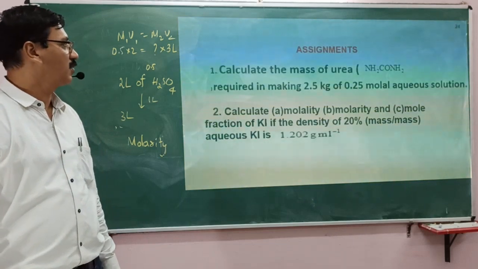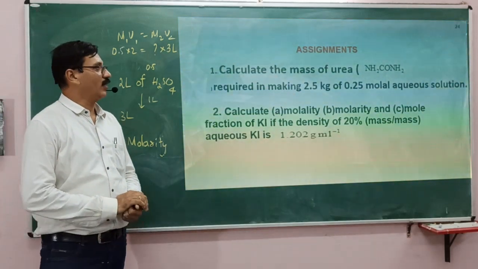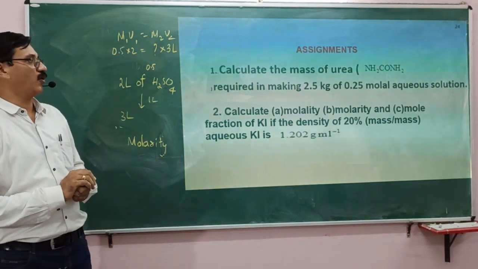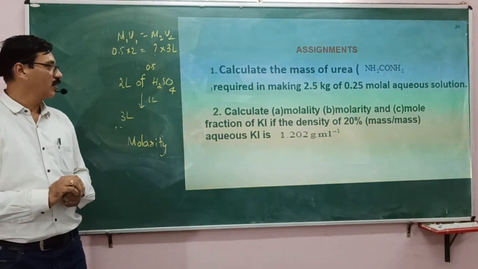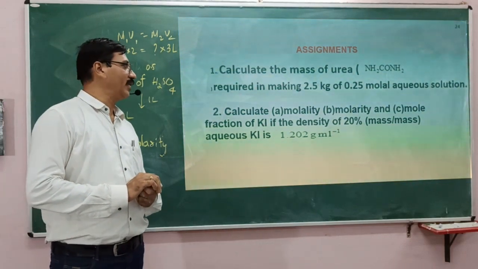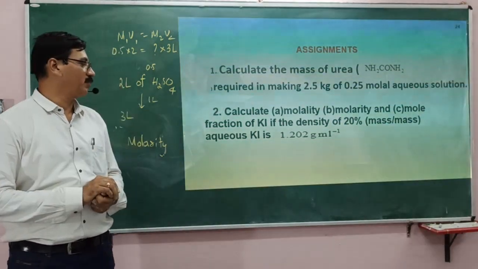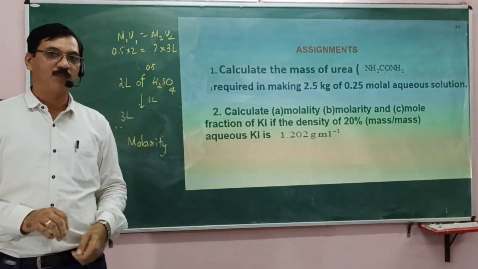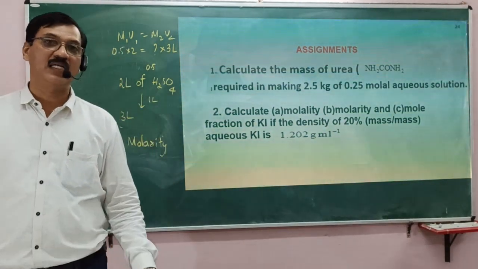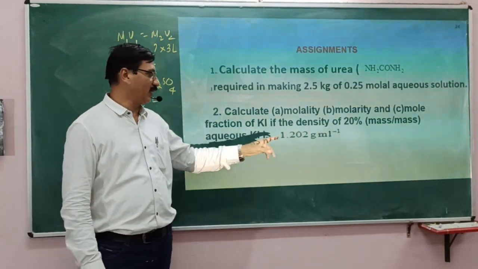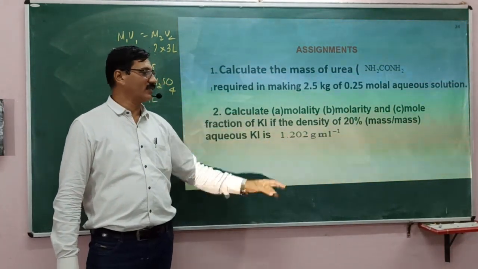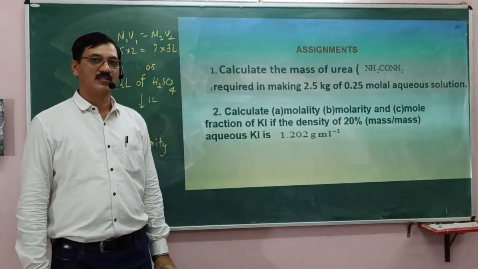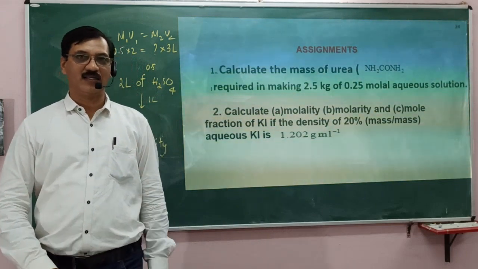Now let us take up some of the questions as an assignment. Calculate the mass of urea required in making 2.5 kg of 0.25 molar aqueous solution, and calculate the molarity and mole fraction of potassium iodide if the density of a 20% aqueous solution is 1.202 gram per milliliter. So density is being given here. Using that, you have to find out molarity and molality. Hope you will try this, and we will discuss the answer in the next session. Thank you.